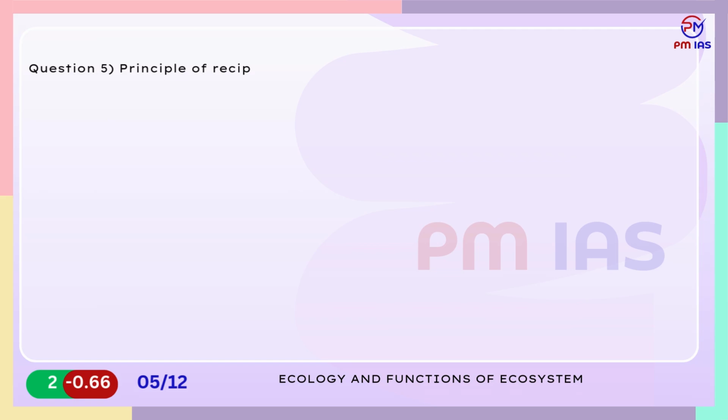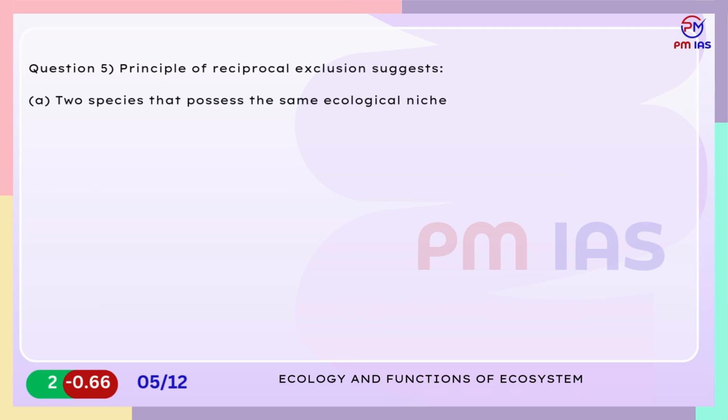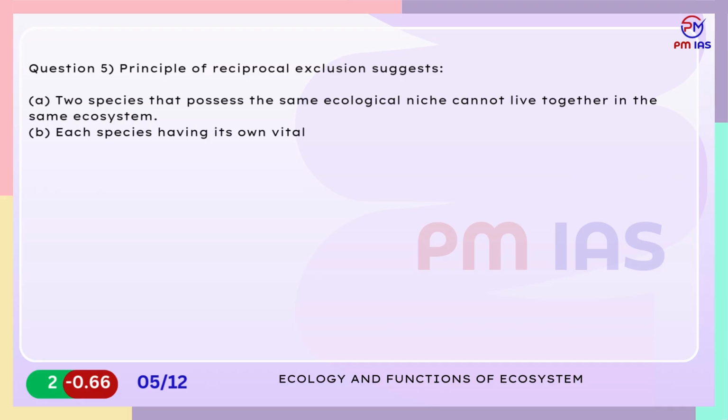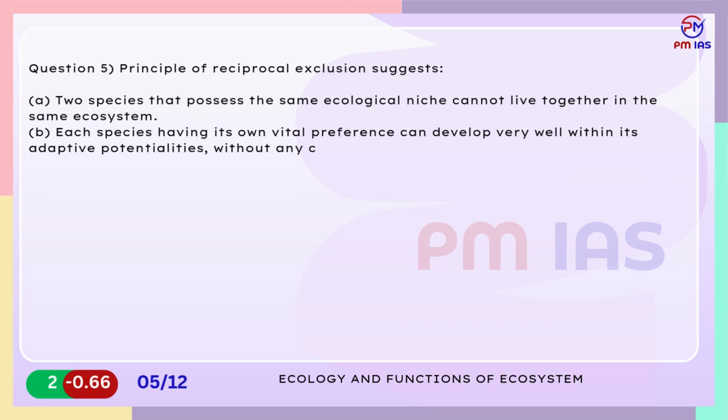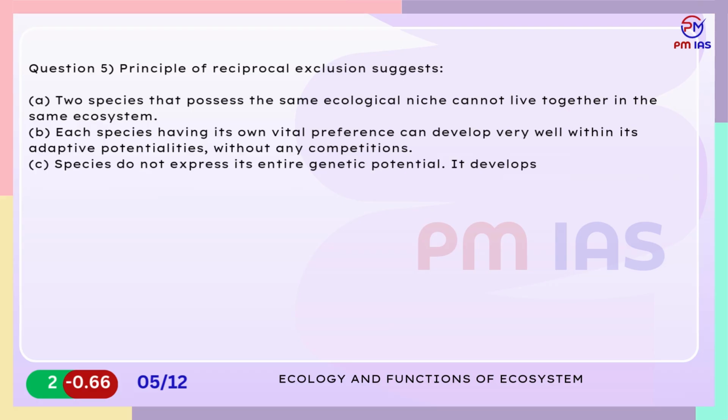Question 5. Principle of reciprocal exclusion suggests. A. Two species that possess the same ecological niche cannot live together in the same ecosystem. B. Each species having its own vital preference can develop very well within its adaptive potentialities without any competitions. C. Species do not express its entire genetic potential. It develops only as part of its potential. D. Both B and C.